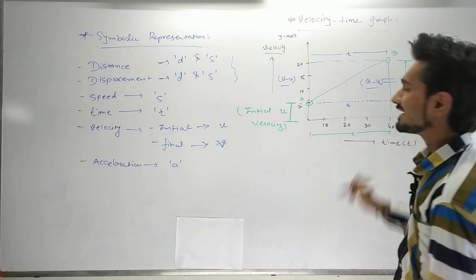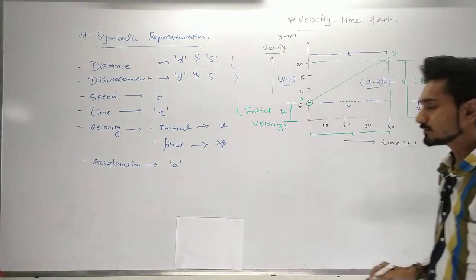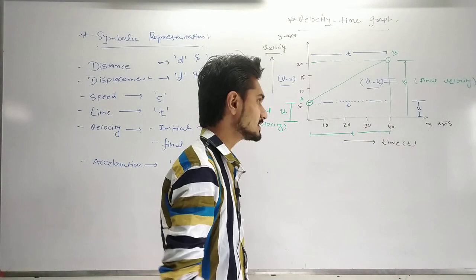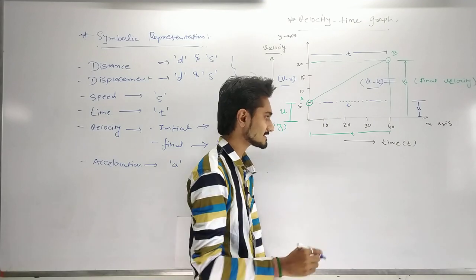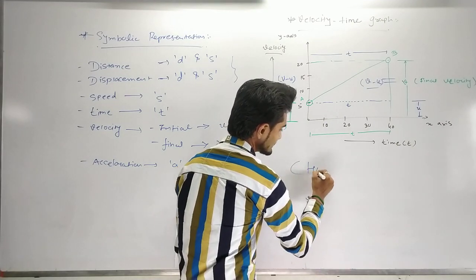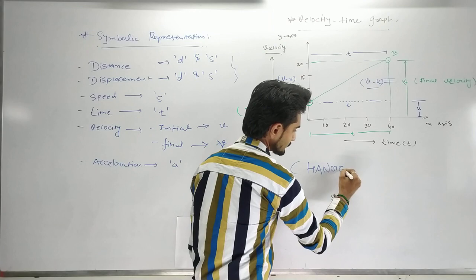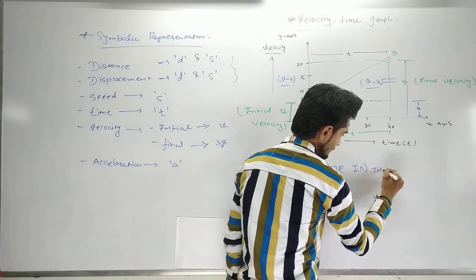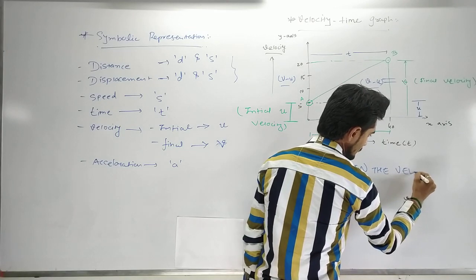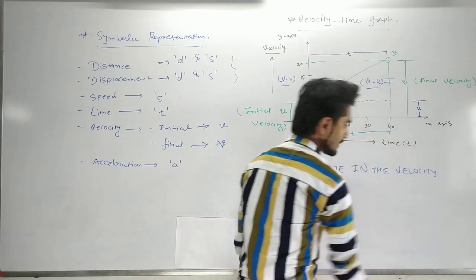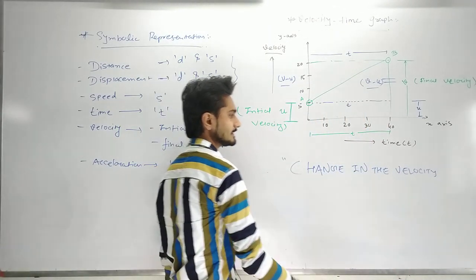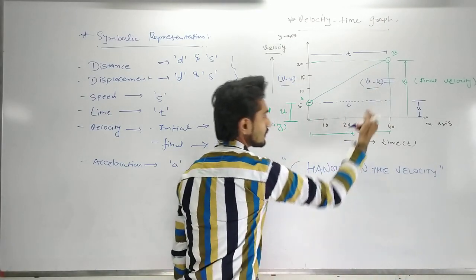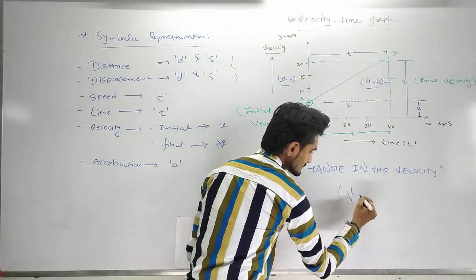Okay, and now if you remember, what did I tell you earlier in this lecture, how can we measure the change in the velocity? From the equation v minus u.